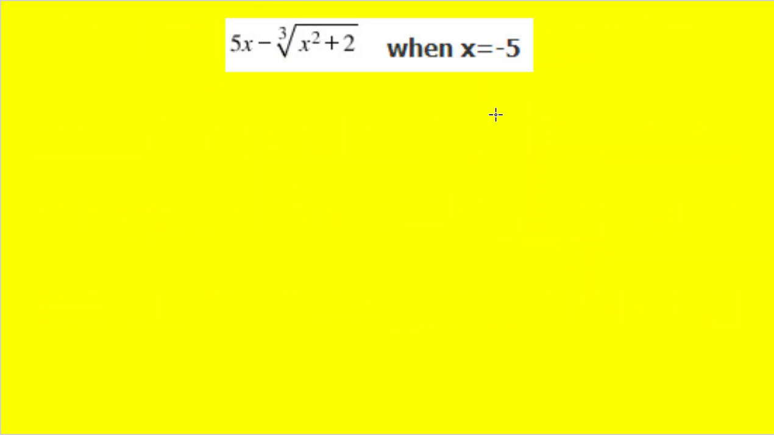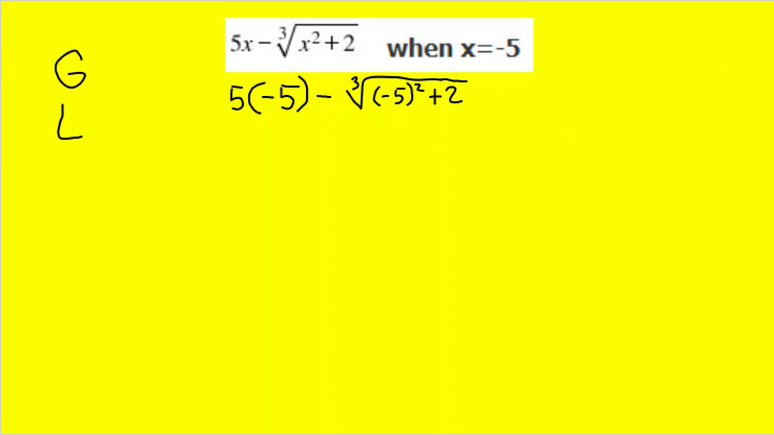All right, so let's try an example. So I have 5x minus the cube root of x squared plus 2. X equals negative 5. So my first step is I'm going to substitute in negative 5 whenever I see an x. Remember, I'll always put it in parentheses. All right, so that cube root, and I'm going to see x, so I'm going to plug in negative 5 squared plus 2. All right, so always put it in parentheses whenever you substitute.